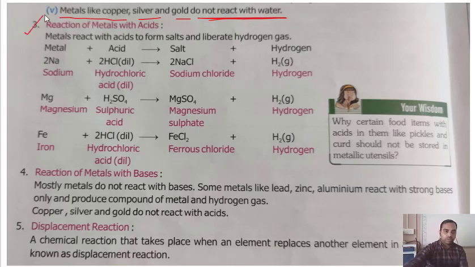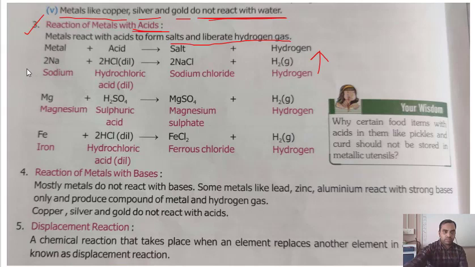Then reaction of metal with acid. So reaction of metal with water and reaction of metal with oxygen are over. Then reaction of metal with acids. How does metal react with acid? Metal reacts with acid to form salt and liberate hydrogen gas. So these metals will react with acid, salt will form and hydrogen gas will come out.